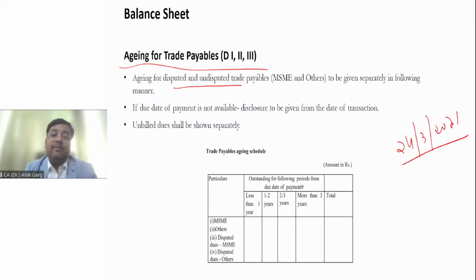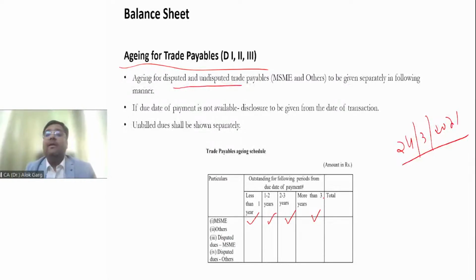So friends, you can see that now the government is asking, for all the trade payable, what is outstanding for MSME and non-MSME. It was asking earlier also, but now the government is asking for aging-wise disclosure of MSME, non-MSME, and disputed and non-disputed. And what is the aging? It is less than 1 year, 1 to 2 year, 2 to 3 year, more than 3 year, which is outstanding from the due date of payment.